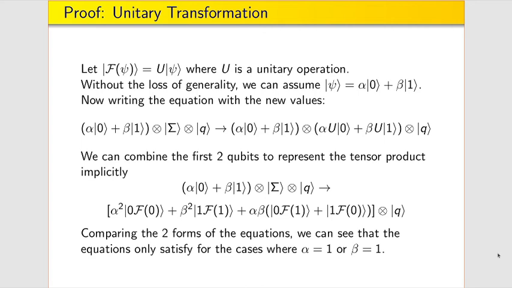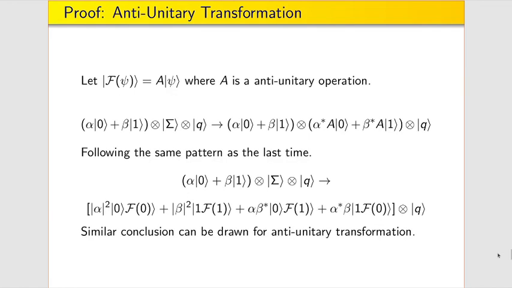Further, we apply the unitary operation on psi, and individually on 0 and 1, since U is linear. We obtain two different right-hand sides when applied in different ways, and they are only equal if either of them is 0. Since the sum of squares has to be 1, the only general case is when alpha equals 1 or beta equals 1, that is, no superposition. The same can be applied for anti-unitary, and we obtain the same result.